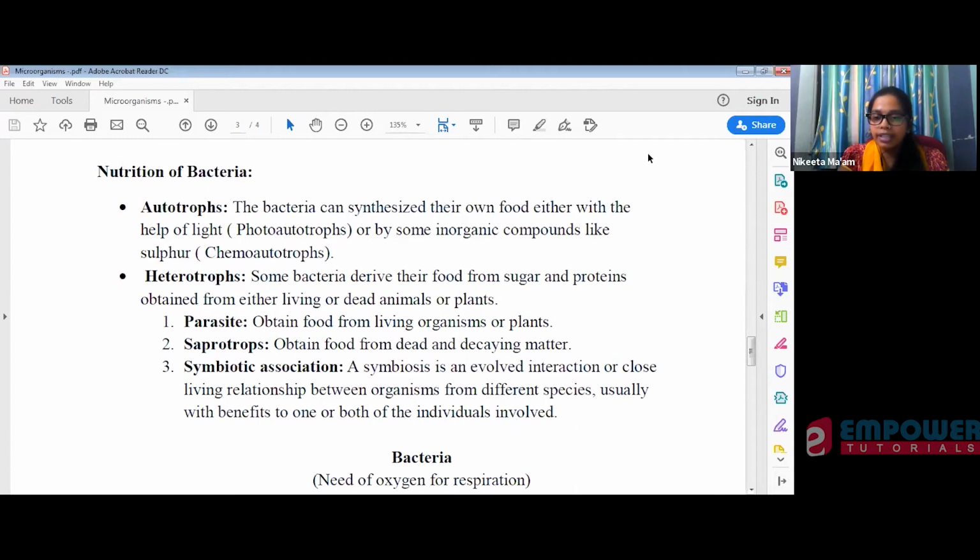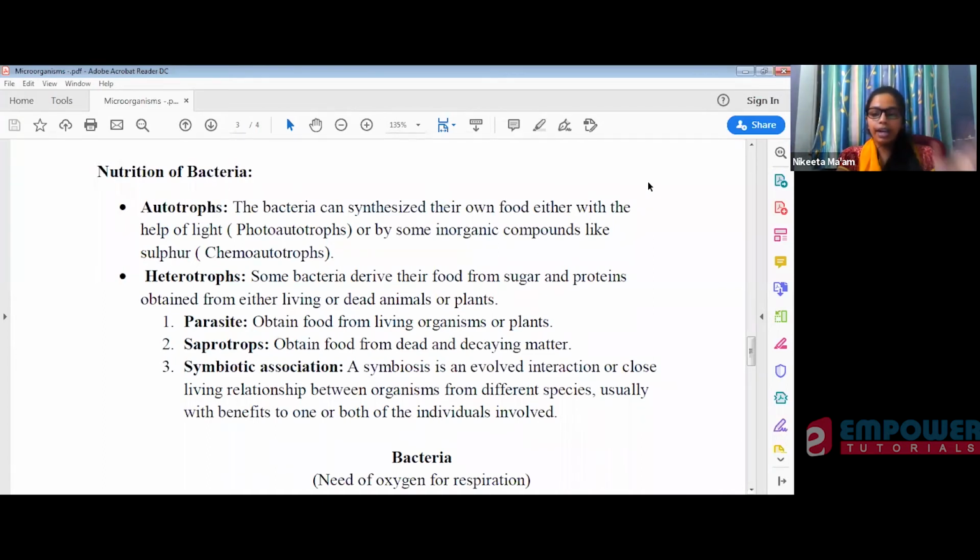So do you have any idea about rhizobium bacteria? Have you seen root nodules? The rhizobium bacteria are present below in the soil. They get shelter from the root of the plants, and they provide nitrogen to the plants, and in return they get shelter and food from the plants. So those are rhizobium bacteria.